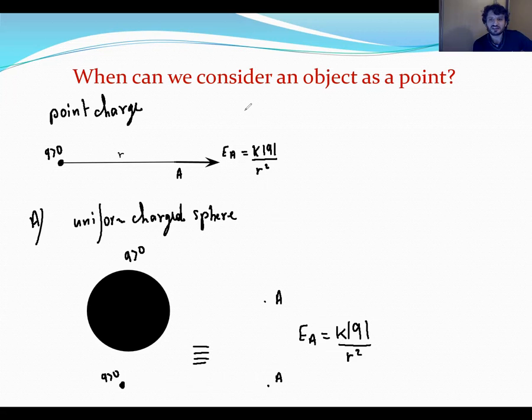The distance is between the center of the object and the point. It's the same as this. So in this case, this object is considered as a point charge. Second example,